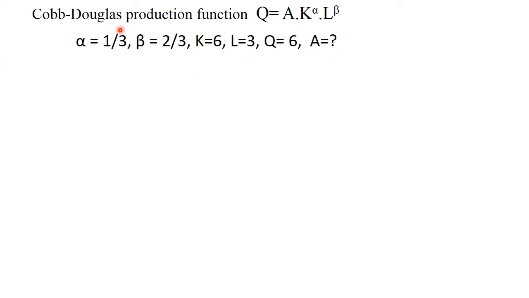So here the values are in exponent form. Since the values are in exponent form, to make the calculation easy, we use the log form of this Cobb-Douglas production function. The log form is log Q equals log of A into K raised to alpha into L raised to beta.